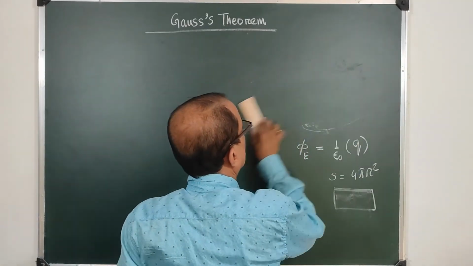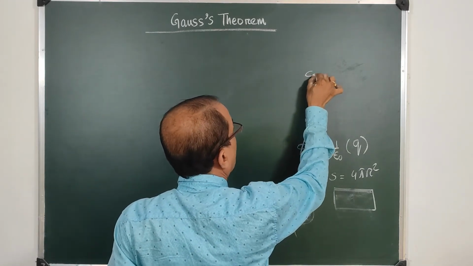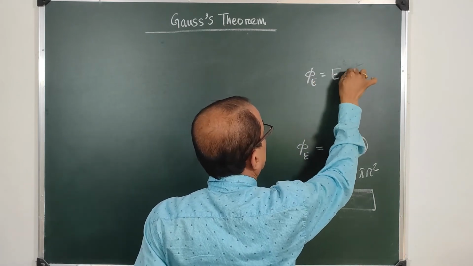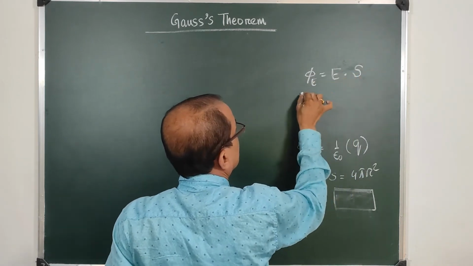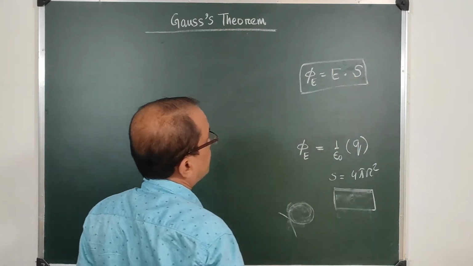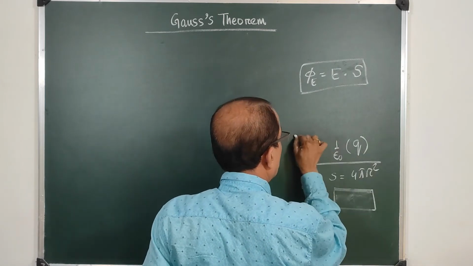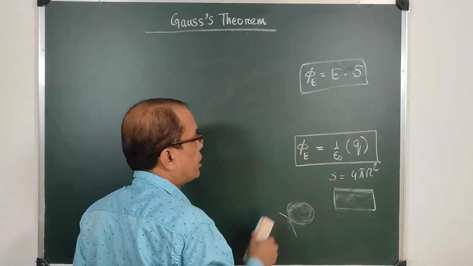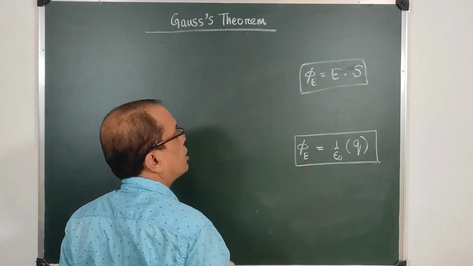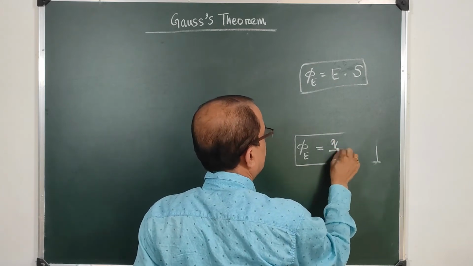So the generalized concept is phi E equals E dot S. Electric flux is the product of electric field and surface area, and in Gauss theorem we are to prove that phi E is 1 by epsilon 0 into Q, or Q upon epsilon 0.